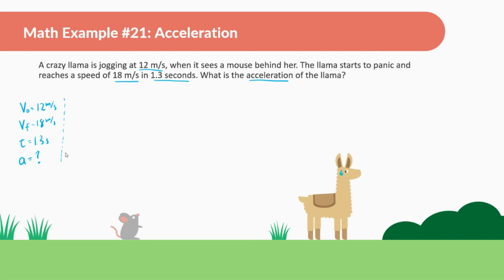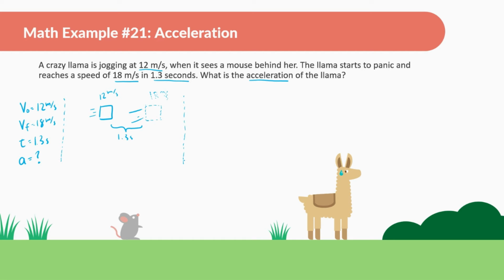Next, I'd also draw this picture out. Let me see what a drawing would be. So I'm going to say it's like going like this, 12 meters per second. And then I'm going to draw it going faster sometime in the near future. However you want to do it. And this took an elapsed time of 1.3 seconds. Anyway, it's very important to just organize your information like this.